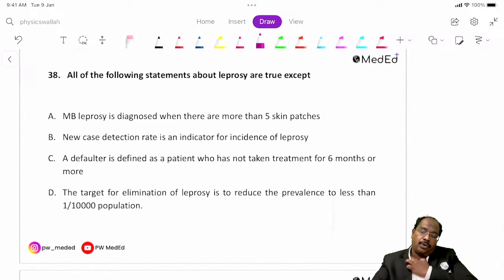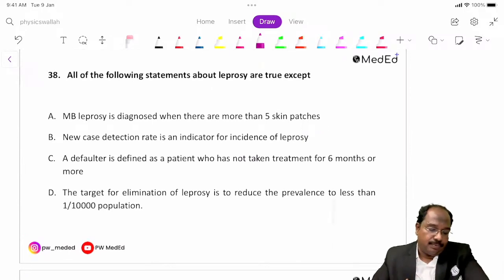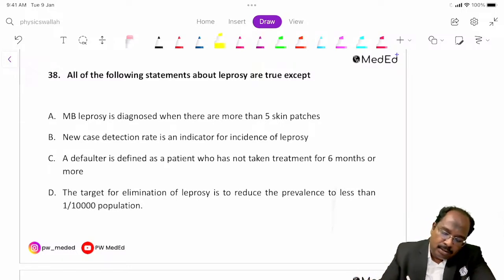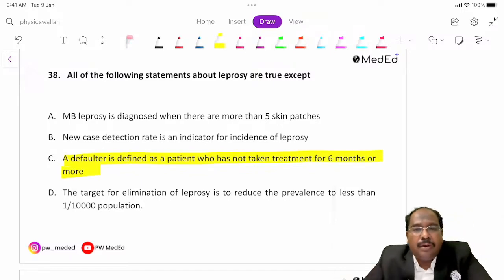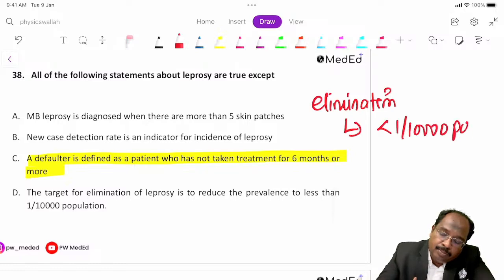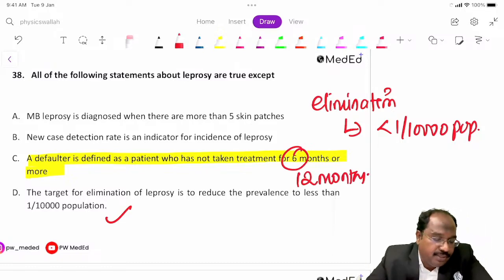So all of the following are true regarding leprosy except, so all are right, this one is wrong, guys. One of the diseases I already said that has been eliminated is leprosy. What is the elimination criteria? The elimination criteria is less than 1 case per 10,000 population. To call it as defaulter means that has to be 12 months, guys. Defaulter means 12 months.